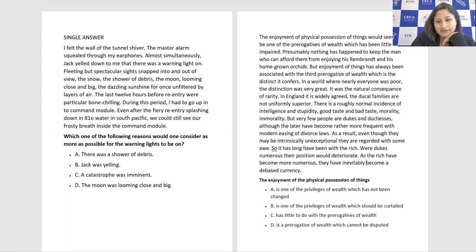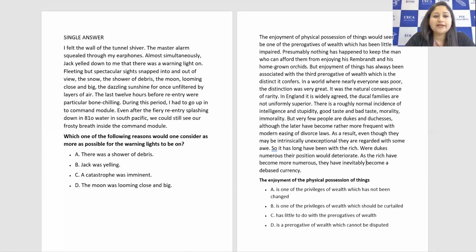Okay, so as I received the answers, let's see what is the right one here. I'll tell you right now. Just a sec. Okay, so the right answer here is, it says which one of the following reasons would one consider as more possible for the warning lights to be on, right? So here they're just talking about shower of debris. That's what they are giving as an option.